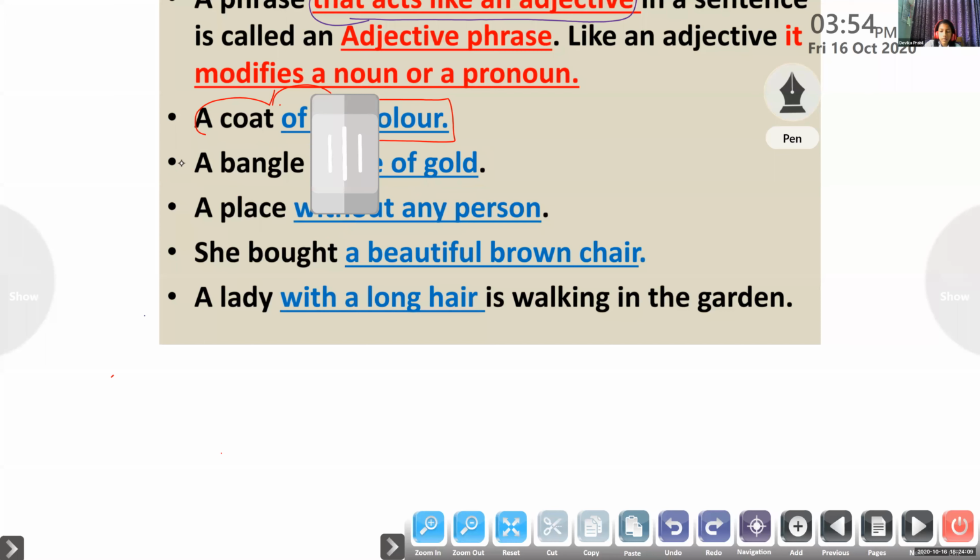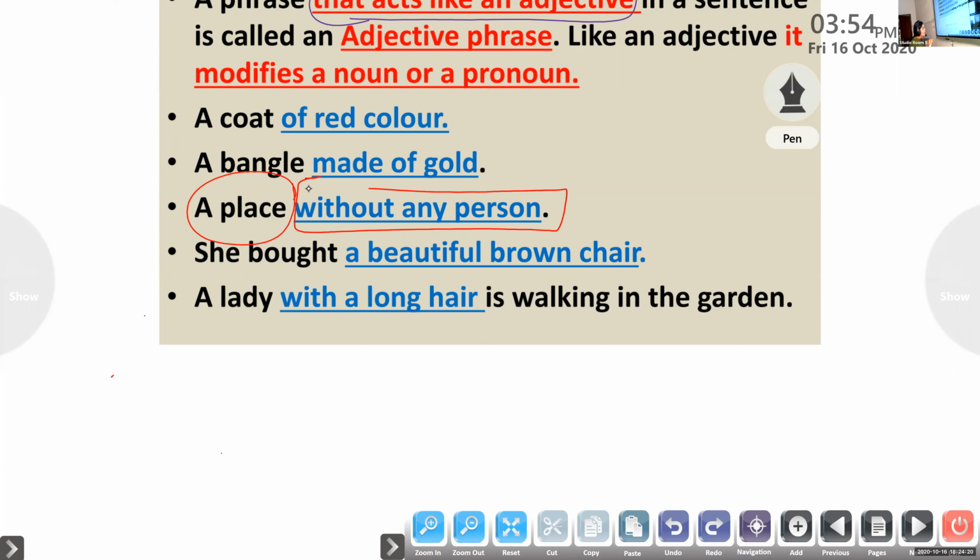Look at the third example: a place without any person. Here, a place is a noun and without any person is a group of words without a verb, and this group of words describes a noun, a place. There you cannot see anyone. So it is just describing the place, so it acts like an adjective and we can label it as an adjective phrase. Am I clear? Yes, ma'am.